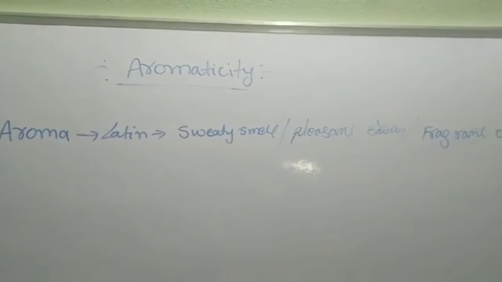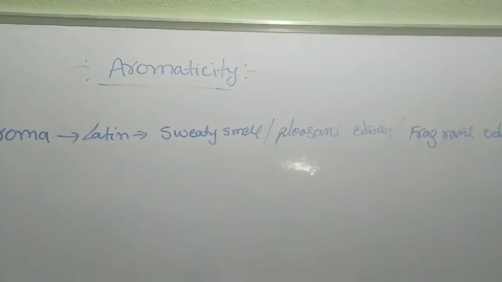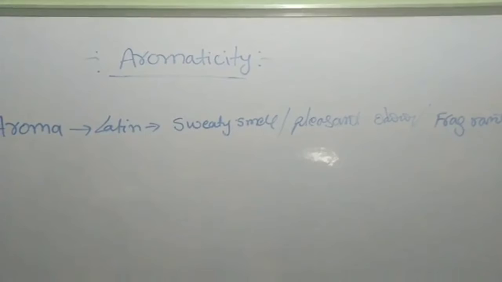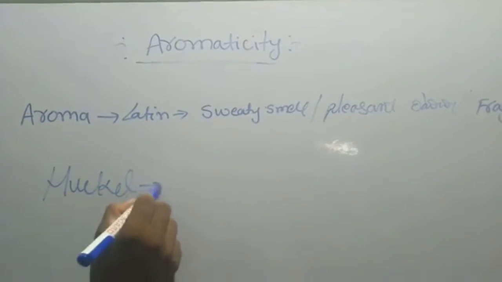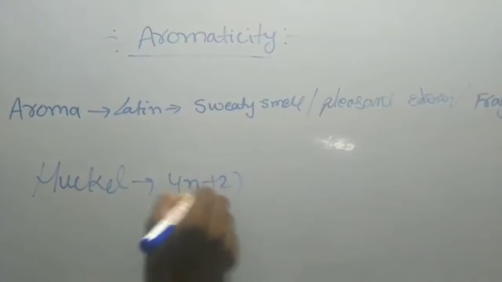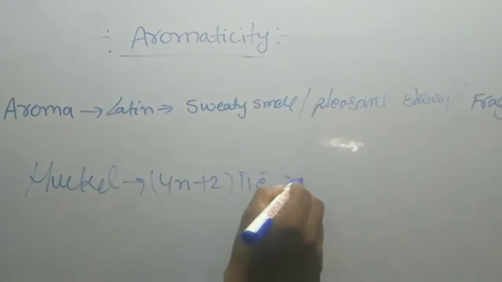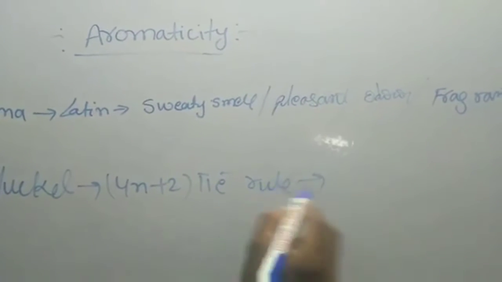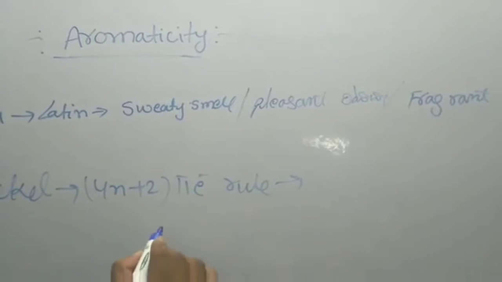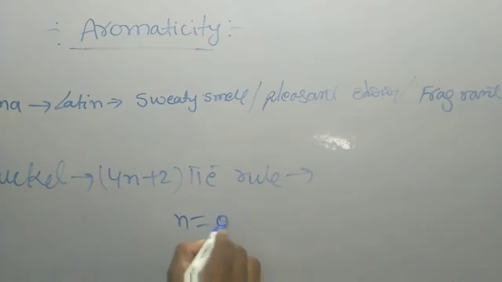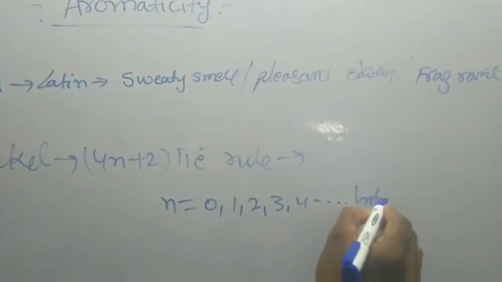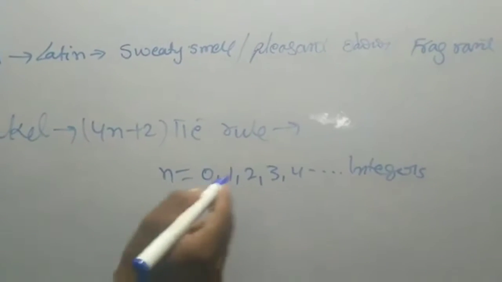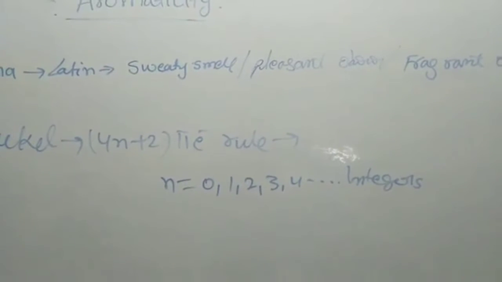This aromaticity can be predicted by using Huckel law. The 4n plus 2 pi electron rule is called Huckel law. Here n equals 0, 1, 2, 3, 4, etc., which are integers.